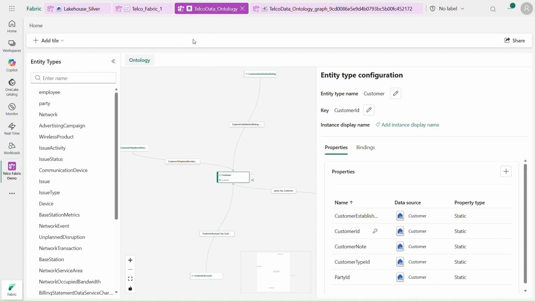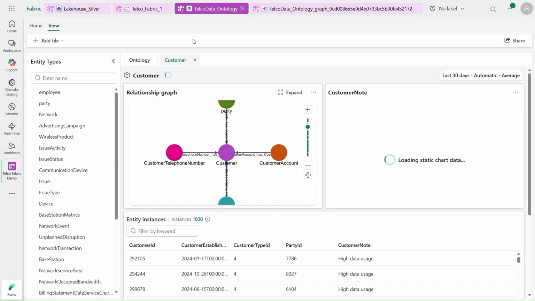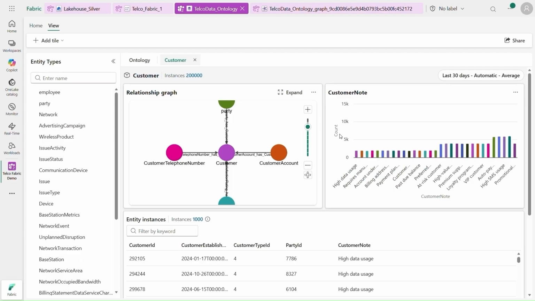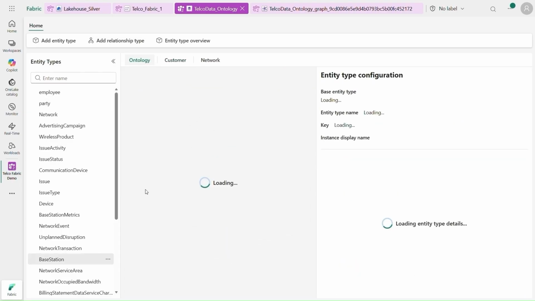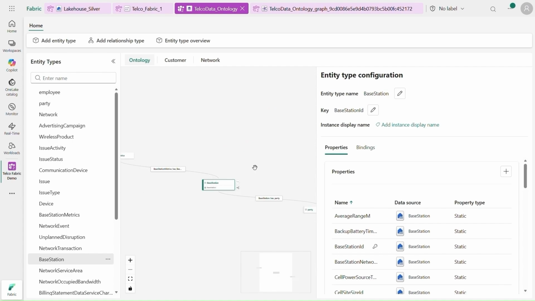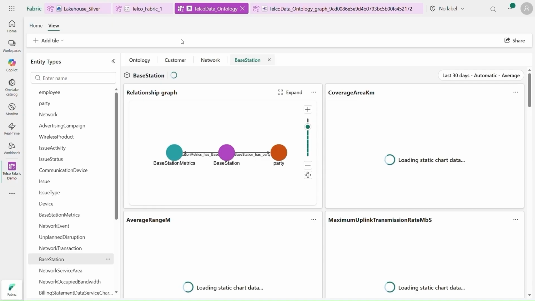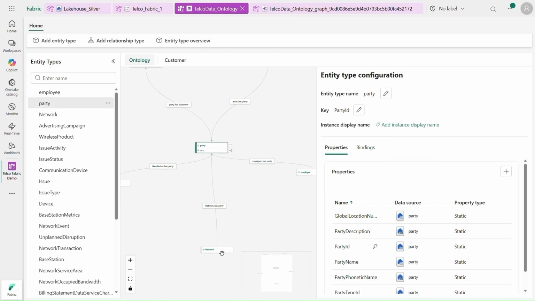When Eva opens the customer entity overview, she sees a relationship graph that shows how customer links to customer account, customer telephone number, party, and other operational entities. Alongside the graph, aggregated visuals like customer note distributions highlight behaviors such as high data usage, premium support requests, or late payments. Similar overviews exist for other core entities. For example, the base station overview links base station to base station metrics and party, while network overviews connect network to network service area, unplanned disruption, and occupied bandwidth.